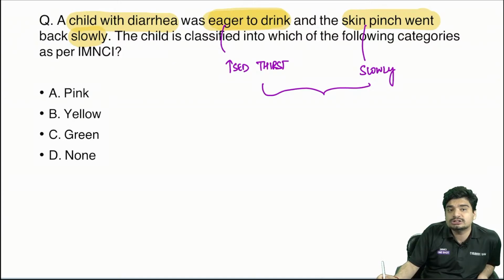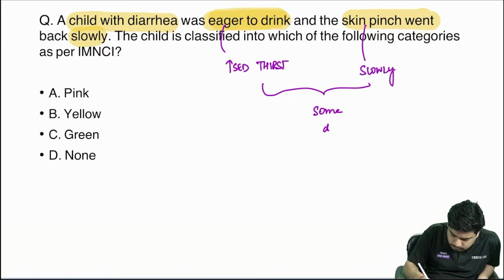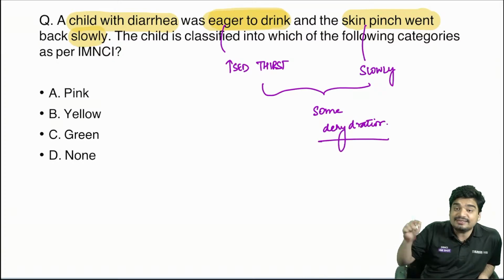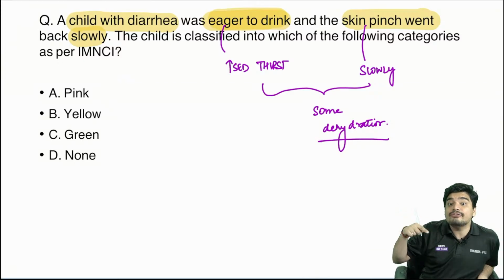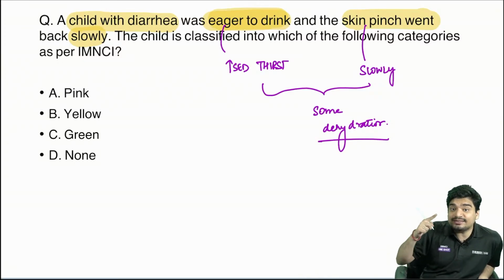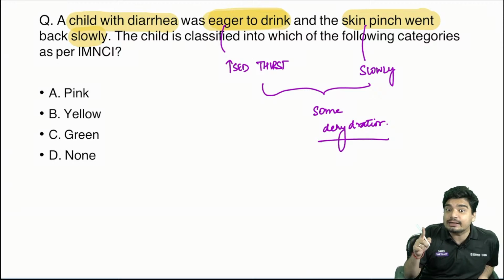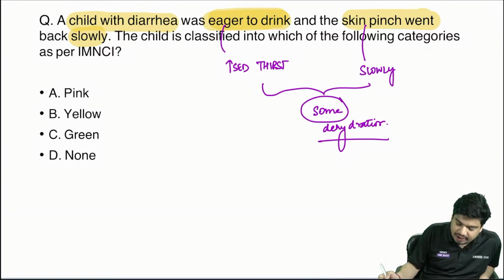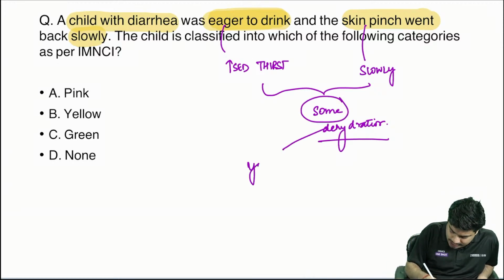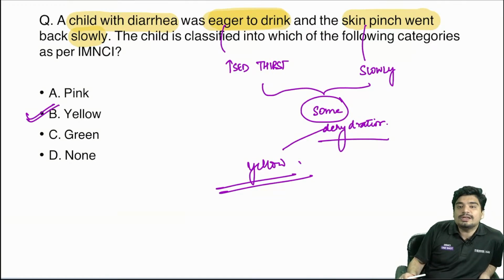This is pointing towards some dehydration. In severe dehydration, it would have gone back very slowly, and the child would be unable to drink. So this is some dehydration. And some dehydration is what? Yellow. So answer is going to be yellow.